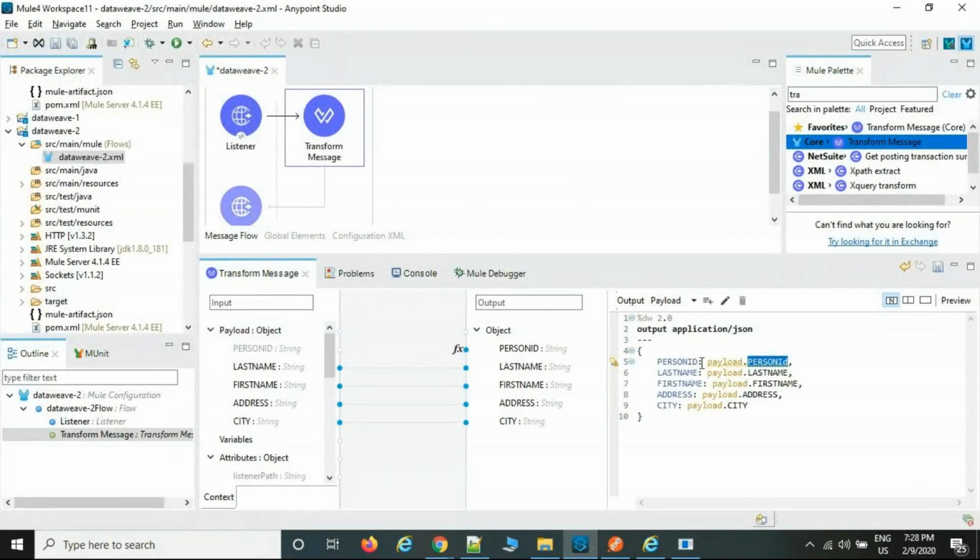The left side always goes to the target system. The right side always comes from the source system. So this is always copy pasted only. Based upon what the target system is expecting, we need to specify here. You can customize the left side however they are expecting, but you cannot customize the right side. This is as it is, we are going to consume the data. You do not have any rights to modify. Before sending to the target system, we can modify what they are expecting. Whatever the source system sends, we consume. We do not have any rights to modify the source.